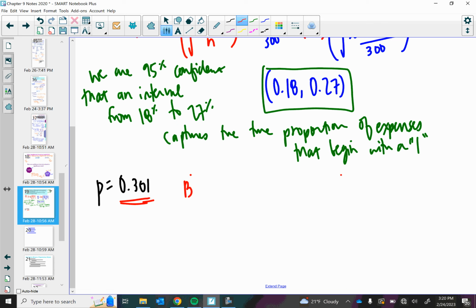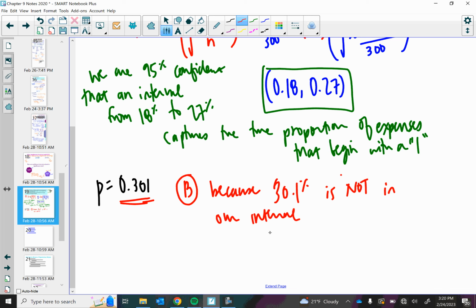So for B, because 30.1% is not in our interval, this company should be investigated for fraud, because what we're saying is that their true value is something other than that 30%.